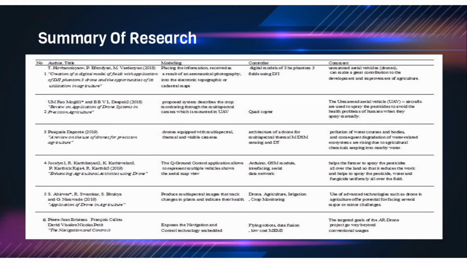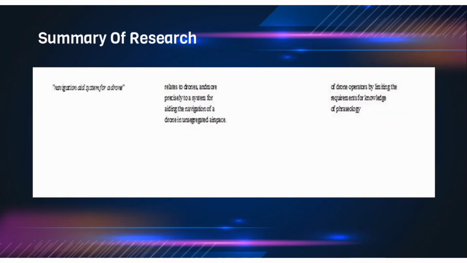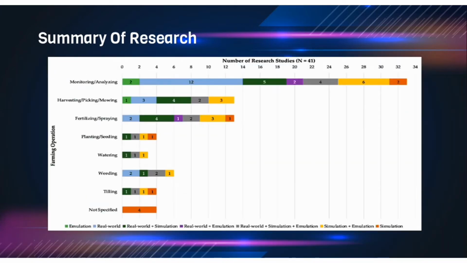This is my summary of research. For overall summary from previous research projects that have been reviewed, there are several methods, techniques, or ideas that can be used or implemented in development of drone navigation system for fertilizing durian tree project. The first criteria that need to be chosen are the type of drone.